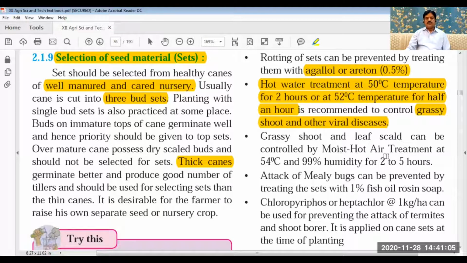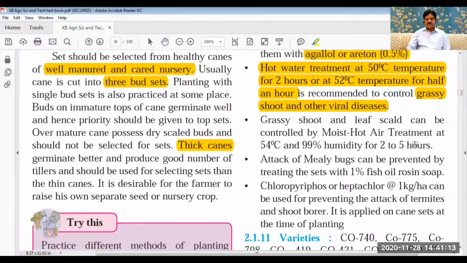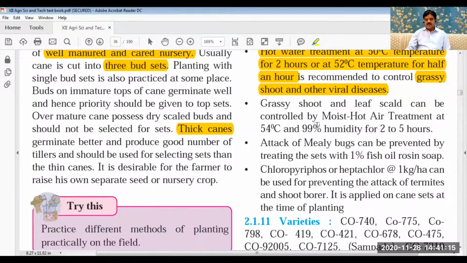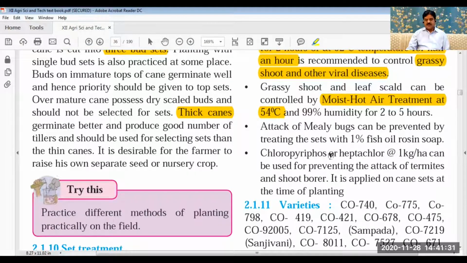There are different diseases that infect this sugarcane crop, but this grassy shoot is very important, which we are going to see later on. Now another treatment also can be given, that is a moist hot air treatment of 54 degrees centigrade. Generally this hot air facility is not available with the cultivators, but that also can be given.